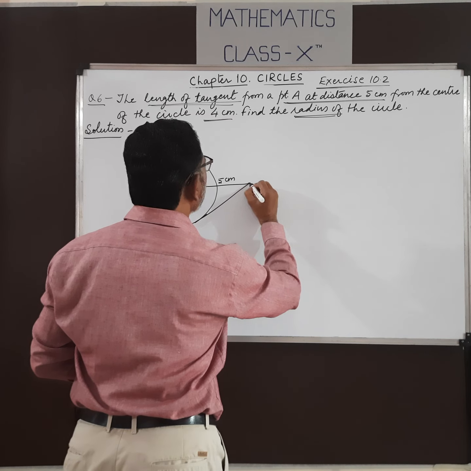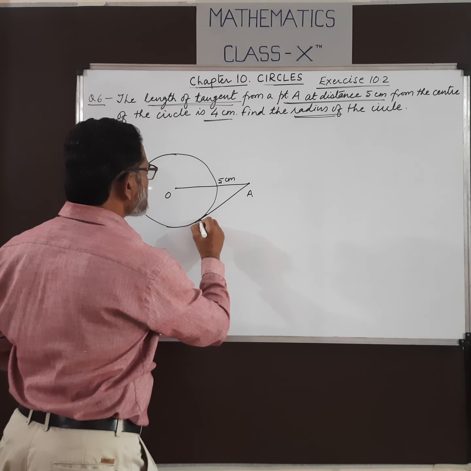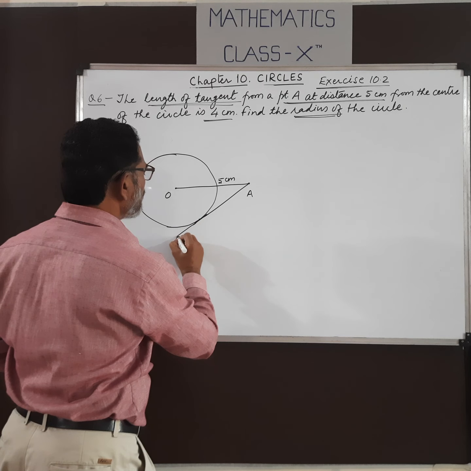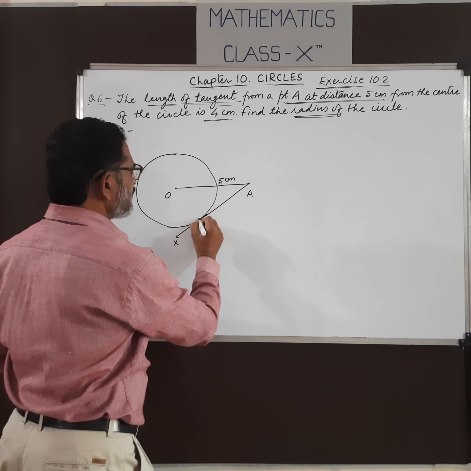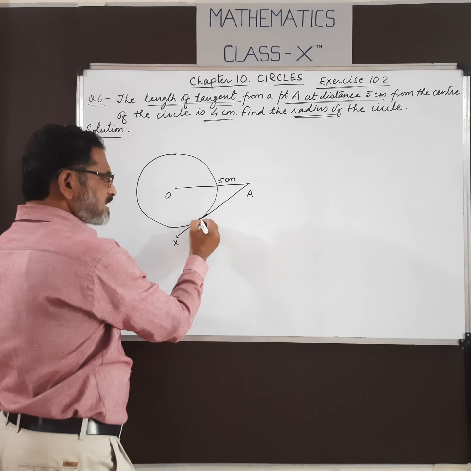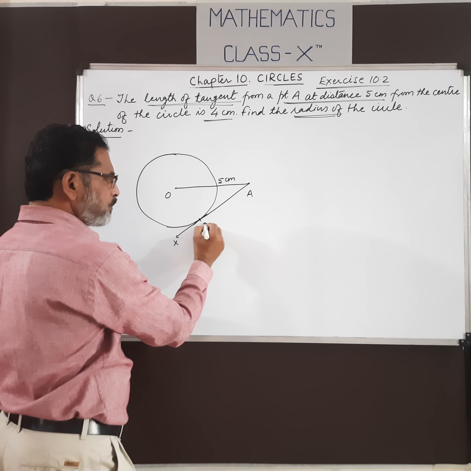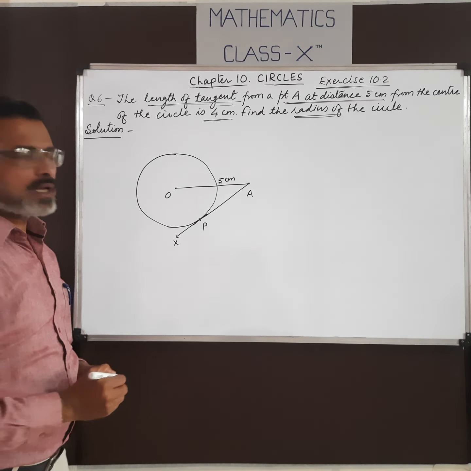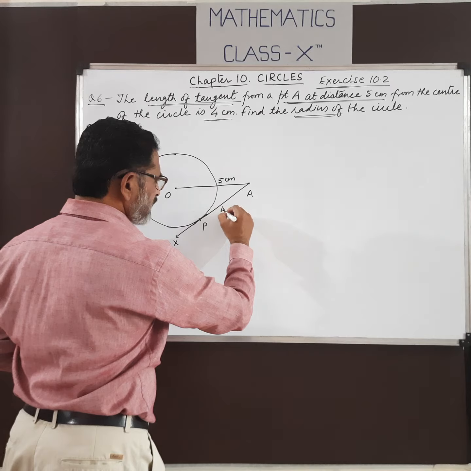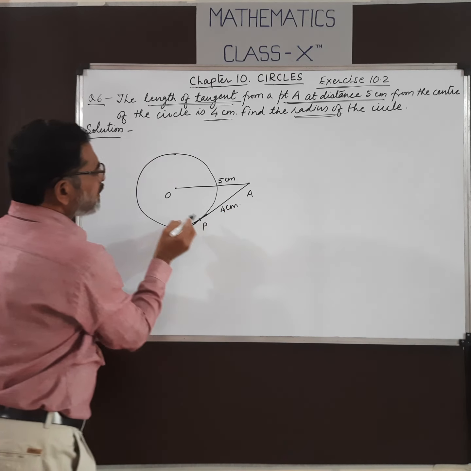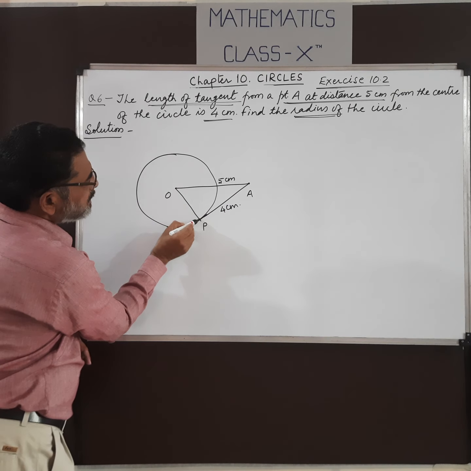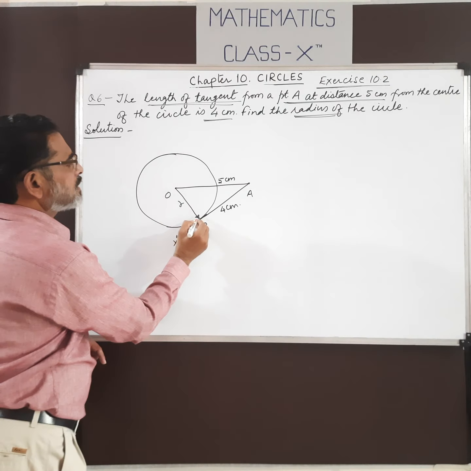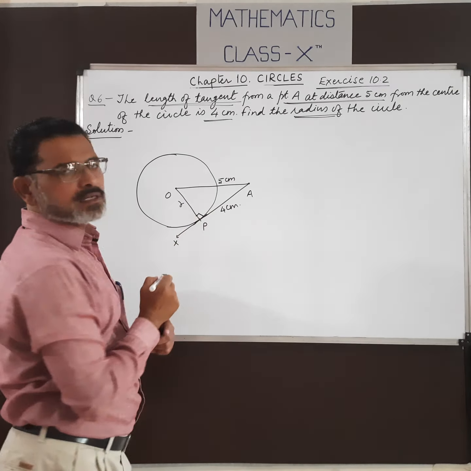Suppose this is a tangent, AX is a tangent which intersects the circle at point P. So AP is 4 centimeters. Now what do we have to find? We have to find the radius.